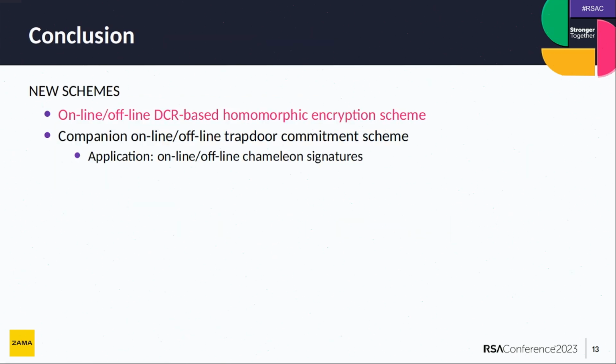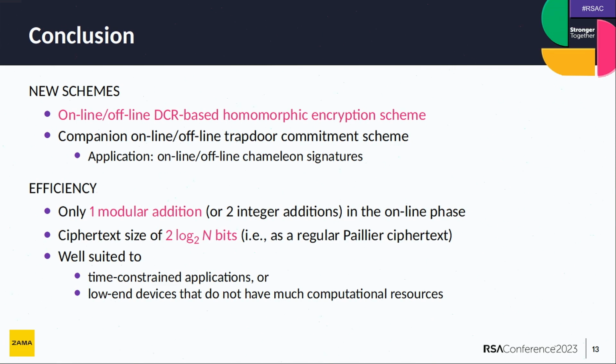So just to conclude, I showed you a new way to get an online-offline encryption scheme, and that one's quite efficient. You just need one modular addition or two integer additions in the online phase. And as an application, I showed how to get an online-offline trapdoor commitment scheme, with chameleon signature as an application.